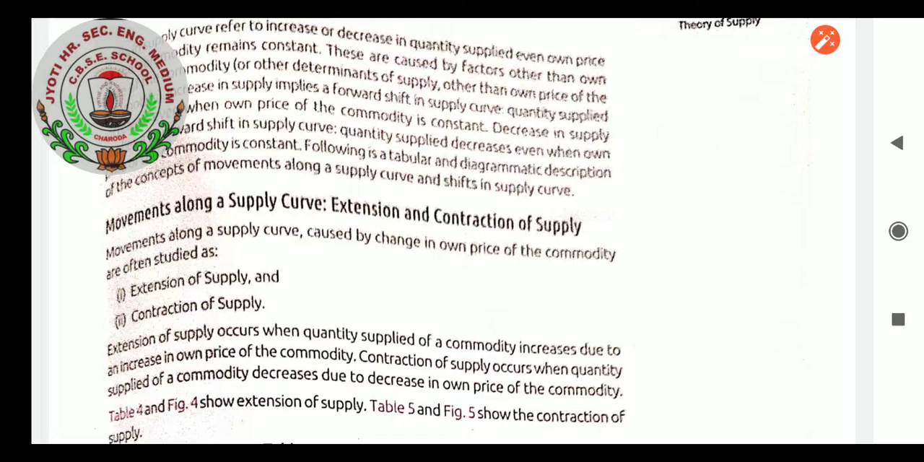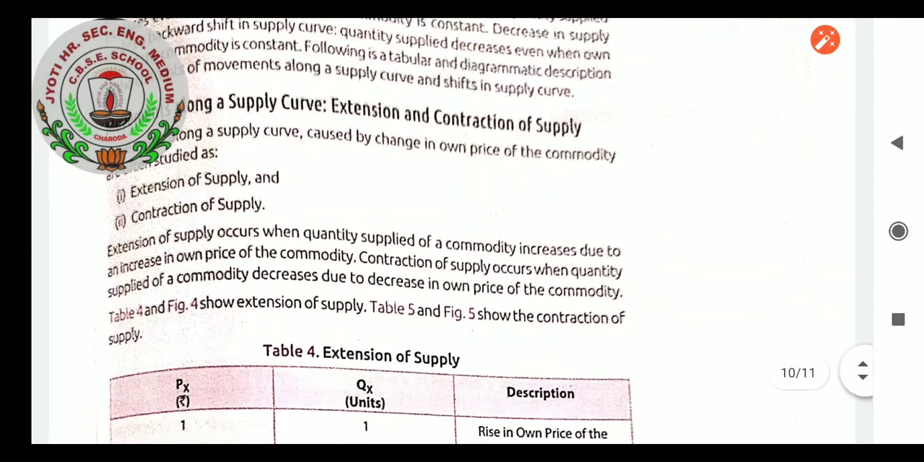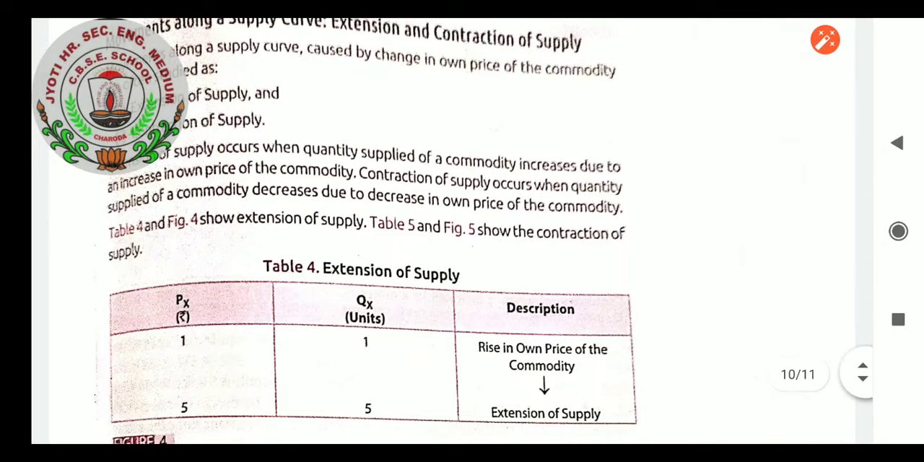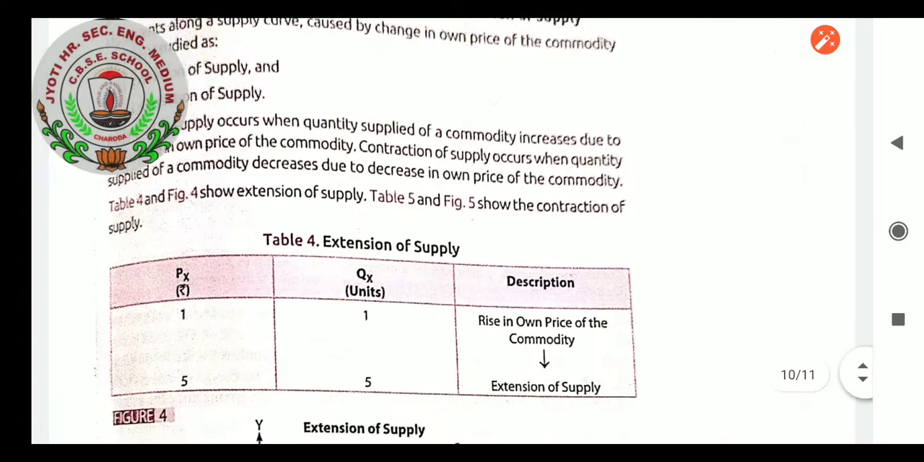Movement along a supply curve: extension and contraction of supply. Movement along a supply curve caused by a change in the own price of the commodity is studied as follows: extension of supply and contraction of supply. Extension of supply occurs when quantity supplied of a commodity increases due to an increase in the own price of the commodity. Contraction of supply occurs when quantity supplied decreases due to a decrease in the own price of the commodity. Table 4 and figure 4 show extension of supply. Table 5 and figure 5 show the contraction of supply.